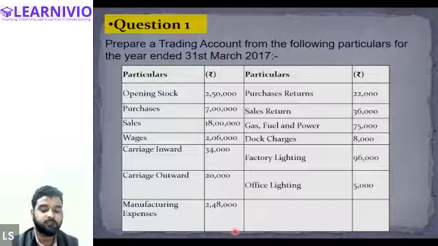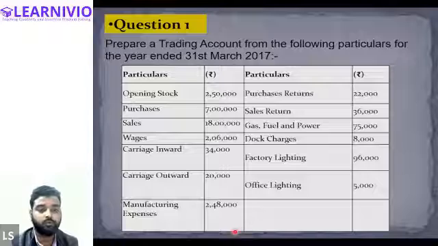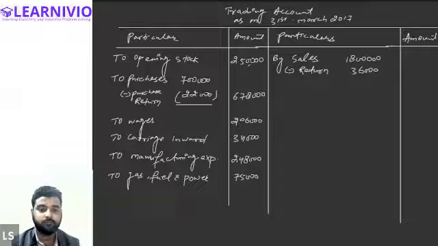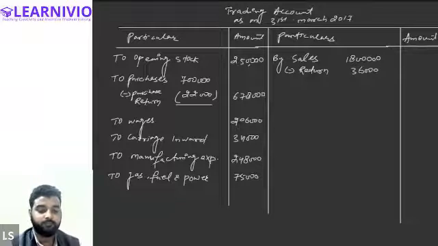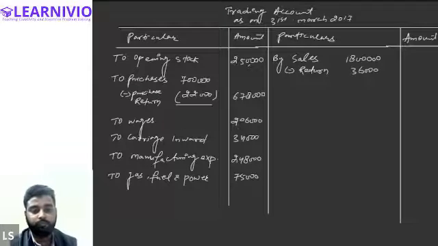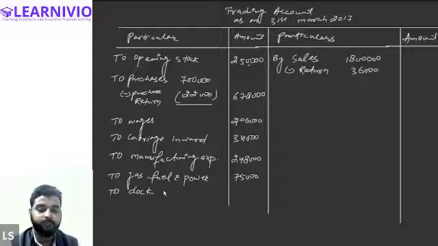Next is dock charges. Dock charges is also considered as the, tell me, what do you think? Where will it be recorded? It will be recorded on the debit side. Perfect. Sir, dock charges are carriage inwards. Yeah, you can treat it as a carriage inward. So the value of the dock charges is 8,000. So we will be writing it here, to dock charges, 8,000.